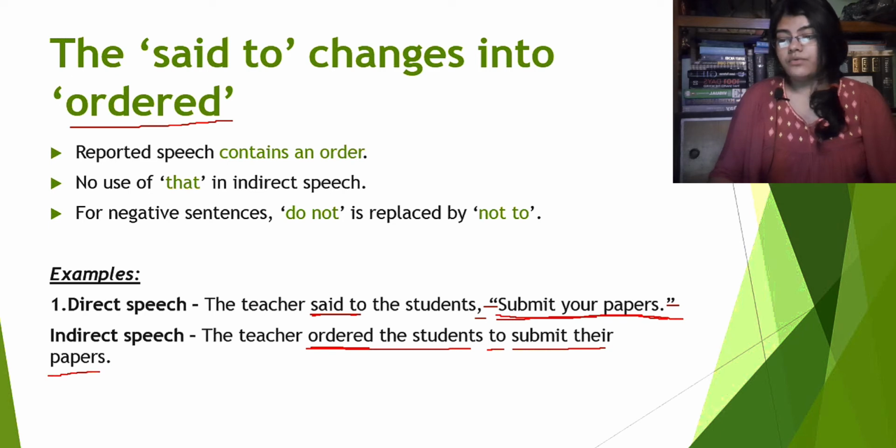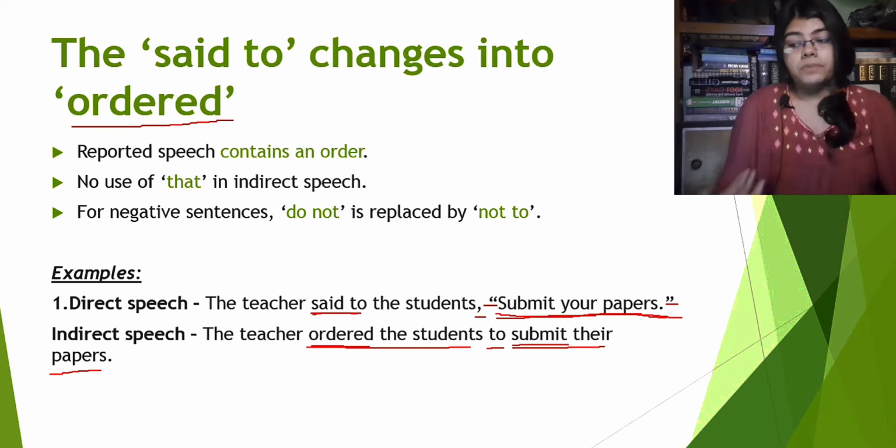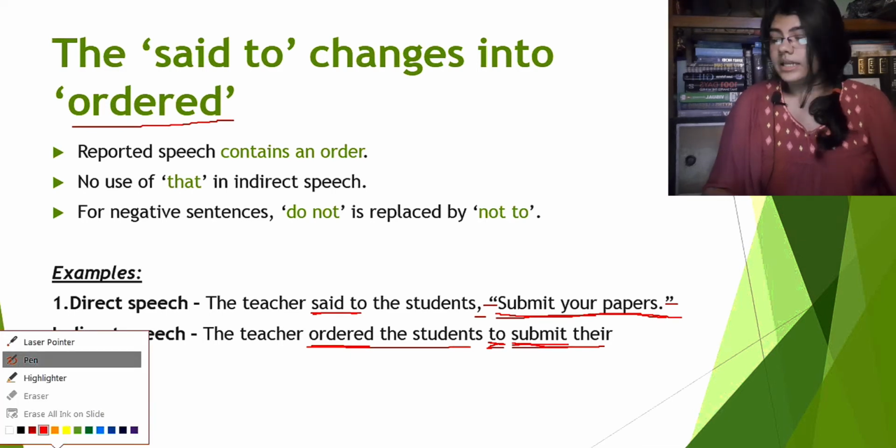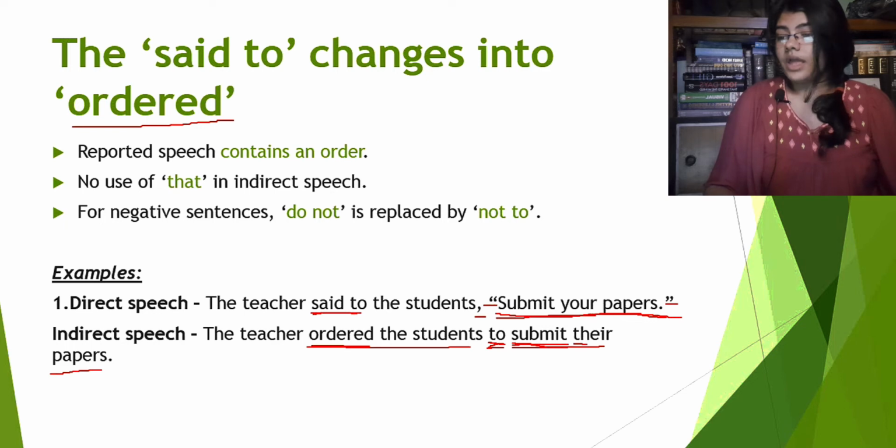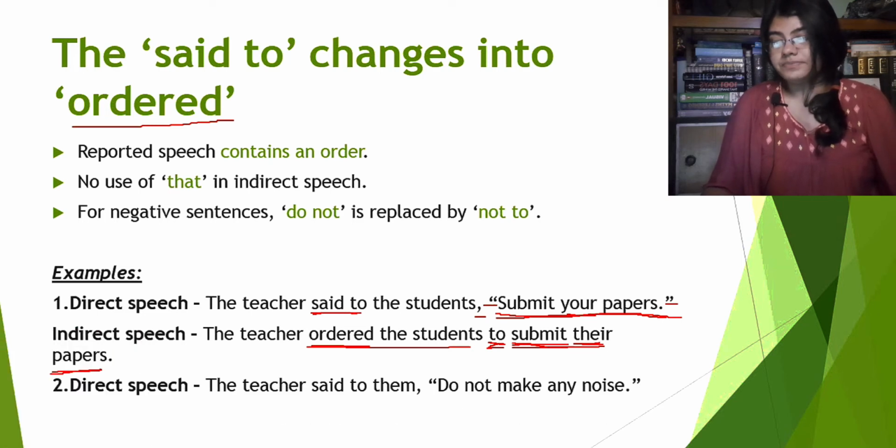See, here we used the verb submit because we already saw that after to we always use the present tense of a verb. Lastly, the rest of the part of the sentence. Your papers will be their papers because the teacher said this to the students. Alright, now let's see the next example.